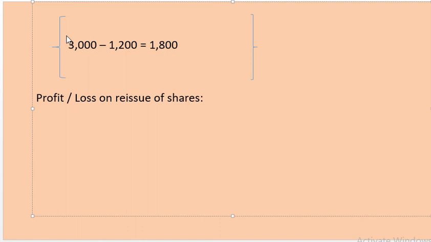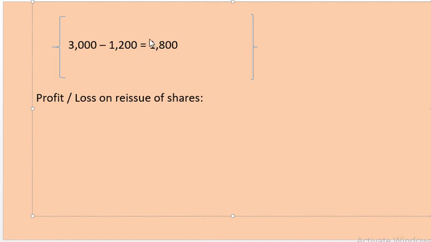Again I am saying, this is the amount for 600 forfeited shares reissued. The shareholders already paid 3000 rupees for those 600 shares, and this 1200 is the loss on reissue of those 600 shares. So, 3000 minus 1200, the company gets 1800 rupees as profit on reissue.